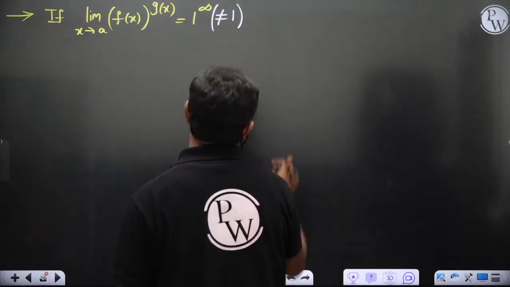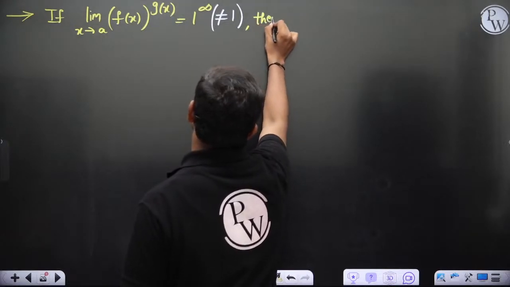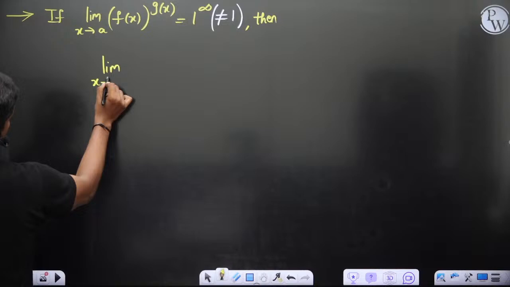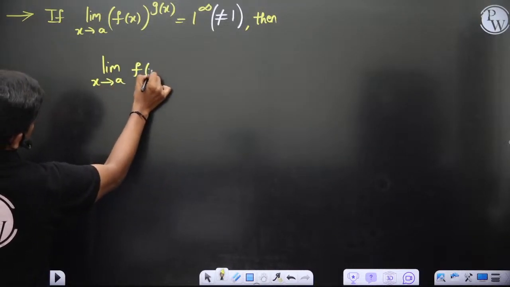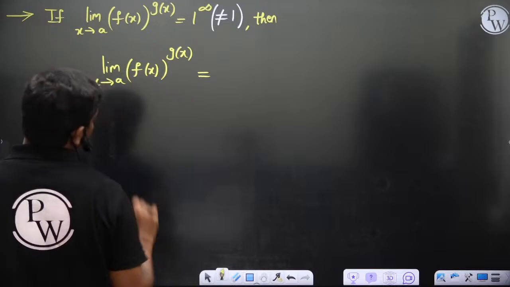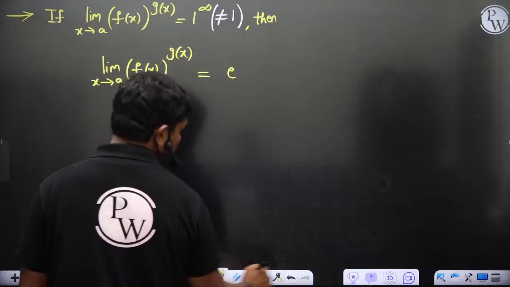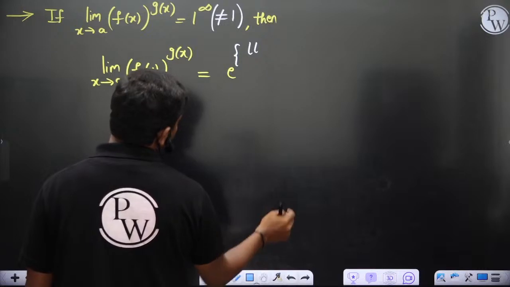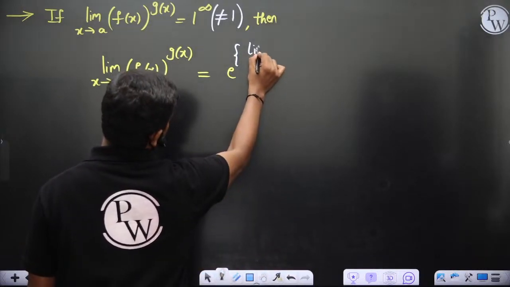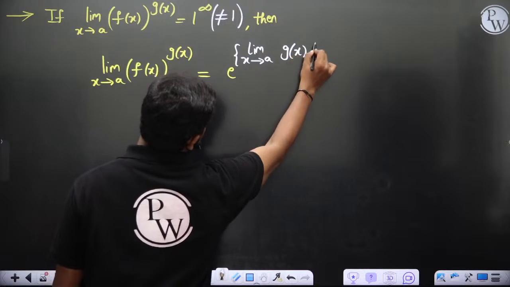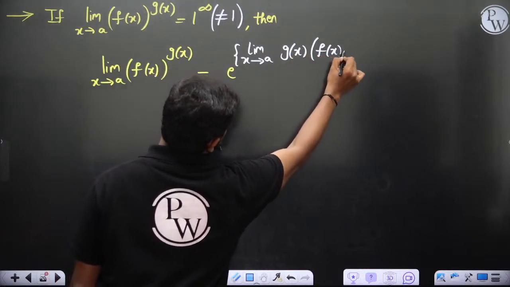Then we can calculate this limit: limit x tends to a, f of x power g of x is equal to e to the power limit x tends to a, g of x into f of x minus 1.